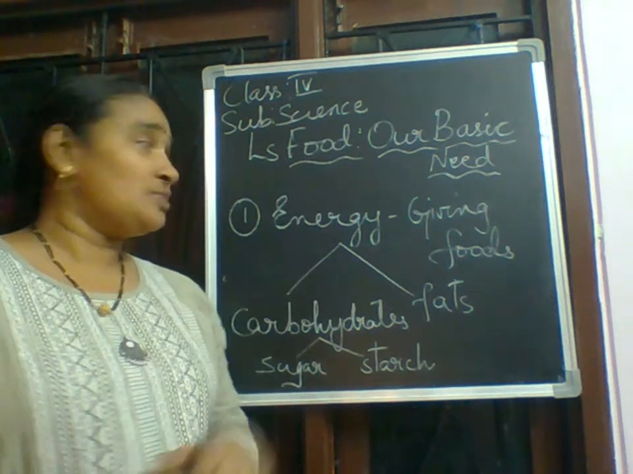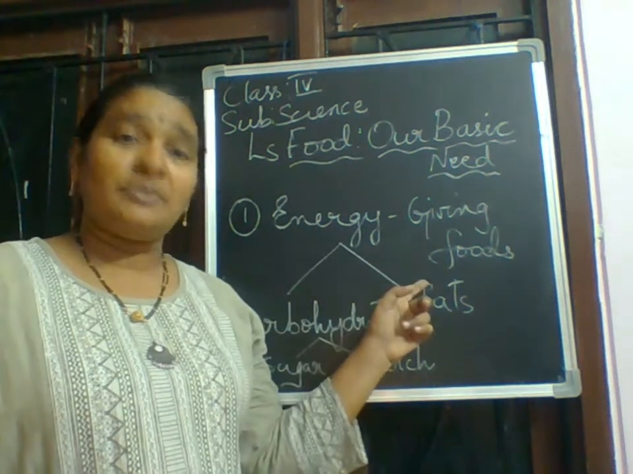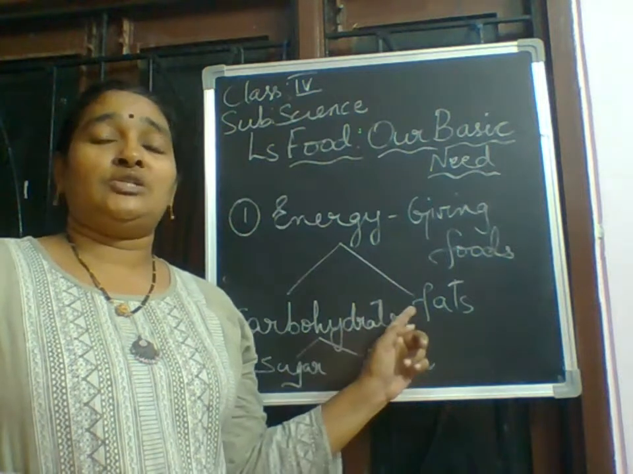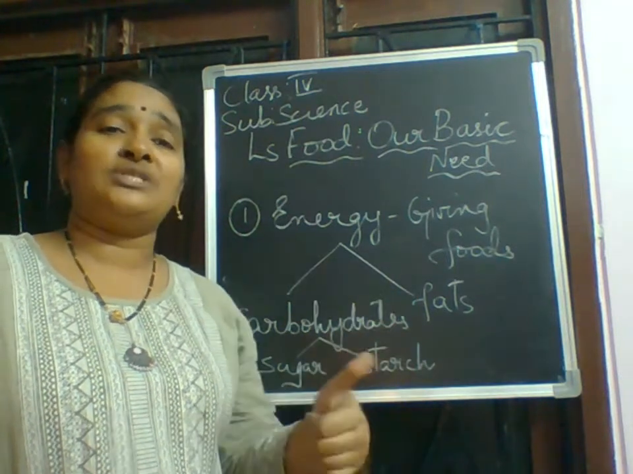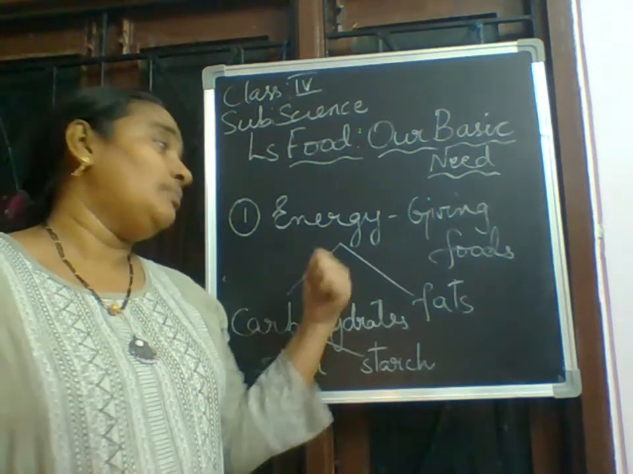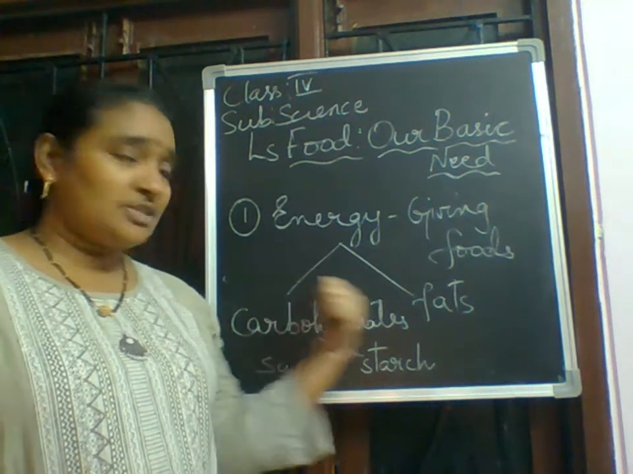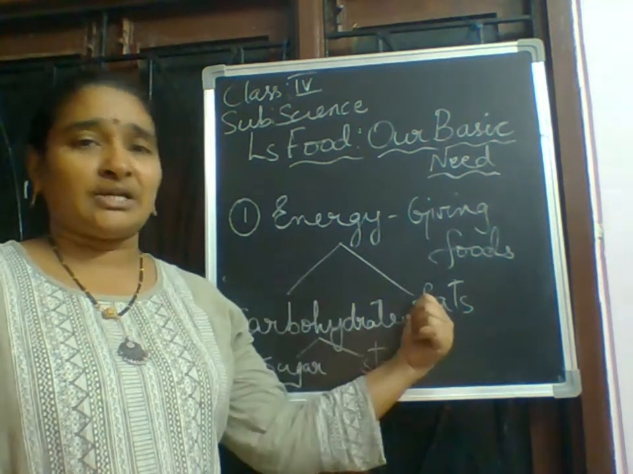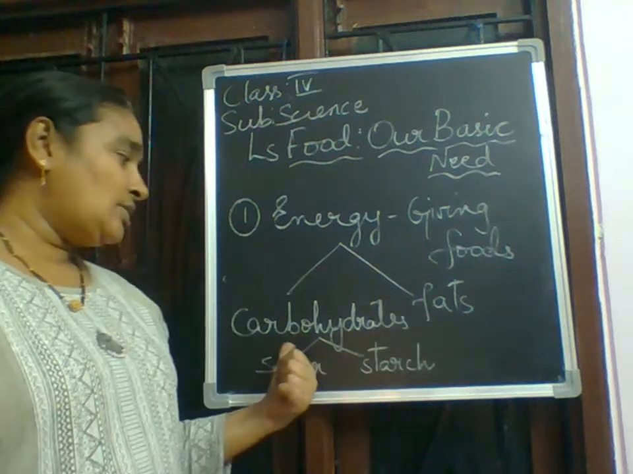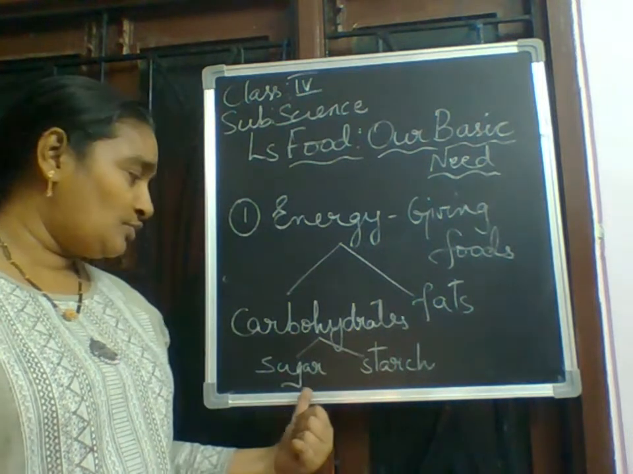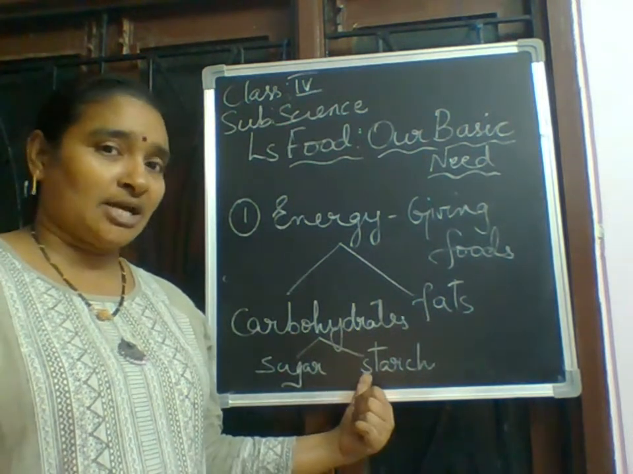Now, did you get the point? What do you mean by energy giving foods? They give a lot of energy. So people who do more physical work require more carbohydrates. There is a difference between carbohydrates and fats, which I'll clarify later. In these carbohydrates, there are two types: sugar and starch.